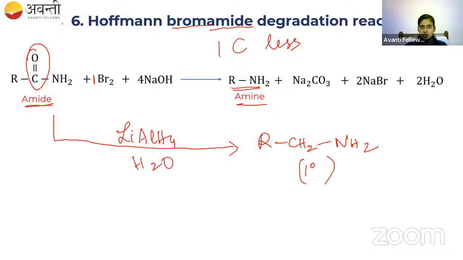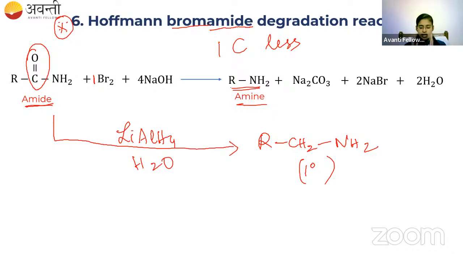Hoffmann bromamide is one of the very important reactions, where an amine containing one carbon less is formed from the amide. Is it clear? This is very important, you have to keep it in mind. Any doubts, students? So these are the 6 methods of preparation of amine from different compounds. What is the first one? First is the reduction of nitro compound. Second is aminolysis. Third is from nitrile. Fourth from amide. Fifth from phthalimide. And sixth is Hoffmann bromamide degradation.